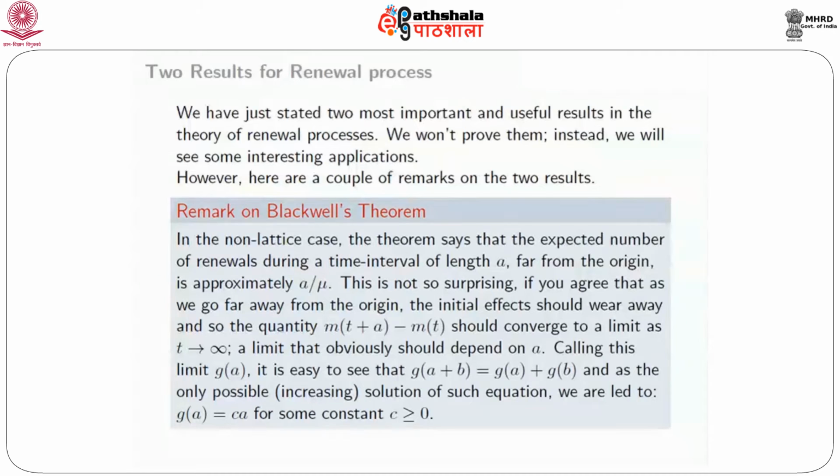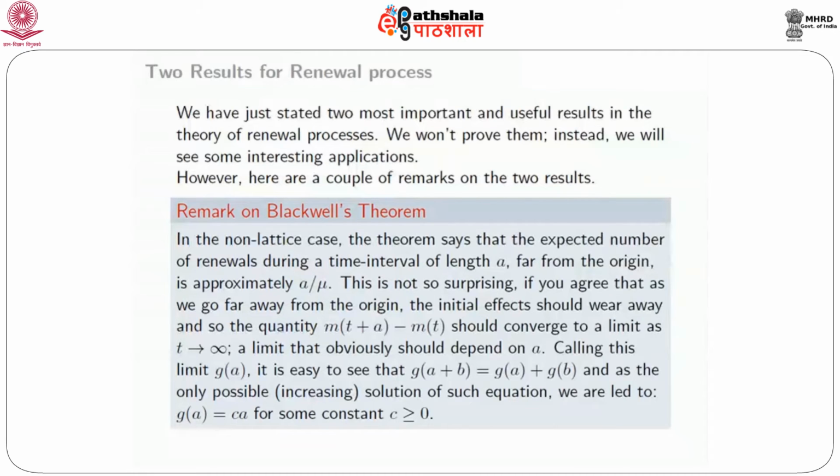Because if you take an interval of length a plus b, you can always write it as a disjoint union of two consecutive intervals, one of length a, one of length b. As the bigger interval goes to infinity, each of these two component intervals also goes to infinity, and therefore G must satisfy G of a plus b equal to G of a plus G of b.